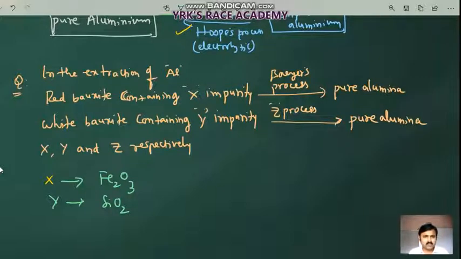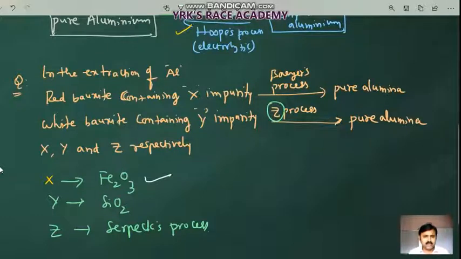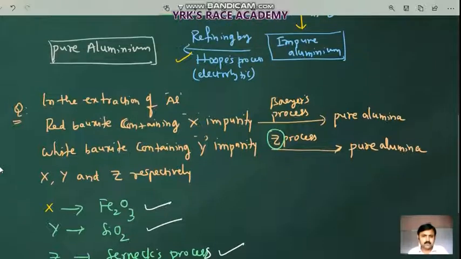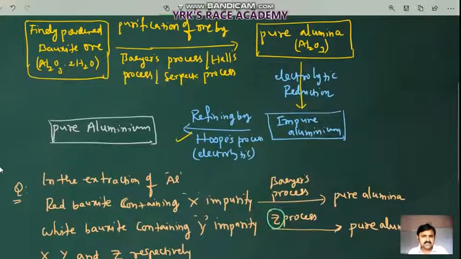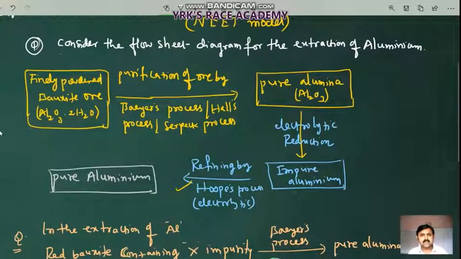Coming to the other one, what is Z? Over the arrow mark of the second equation they have given the Z process. Usually white bauxite is purified using Serpeck's process. So what are X, Y, Z respectively, they asked. X is iron oxide, Y is silica, and Z is Serpeck's process. Serpeck's process is the purification of white bauxite. So this is one important model question that can be asked in examinations.